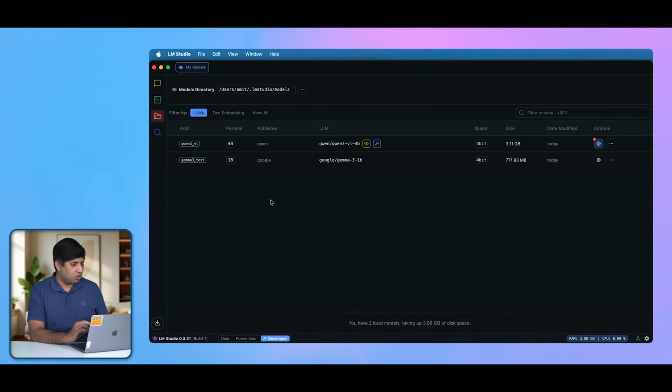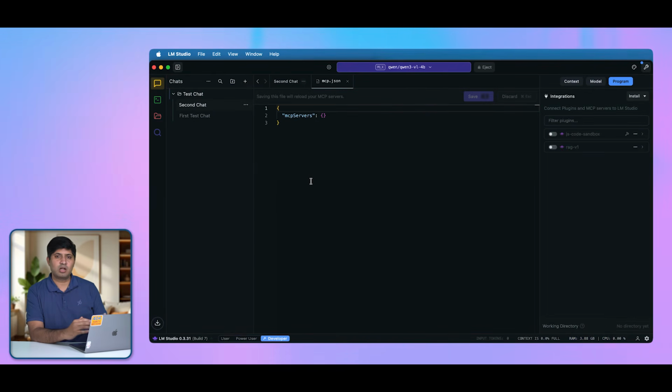Now you know how to use LM Studio for the basic requirements, you know how to download a model, you know how to talk to it, you know how to do everything else. And we are out. This was LM Studio, which is good looking, powerful and free.